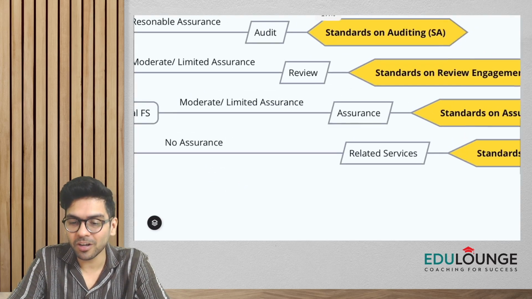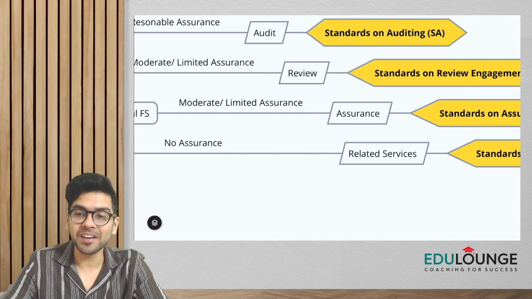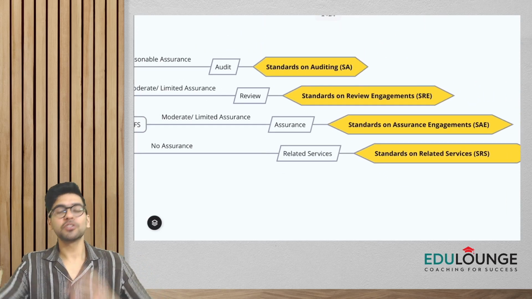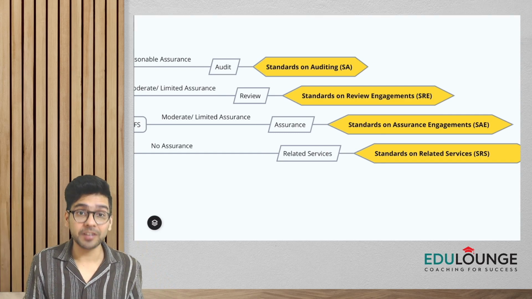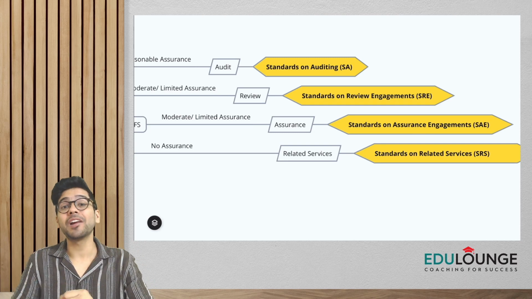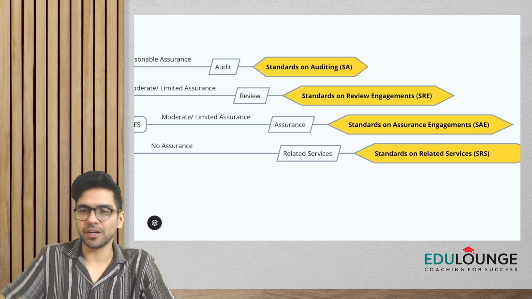This type of work is called related services, and the standard that we have to follow is standards on related services. So these are the four different types of standards, and collectively, guys, always remember, these four standards are called engagement standards.